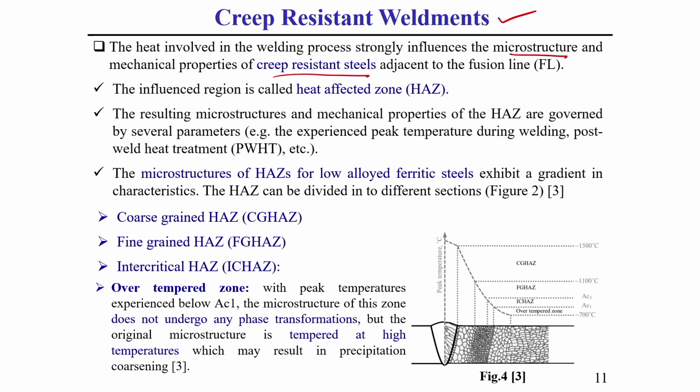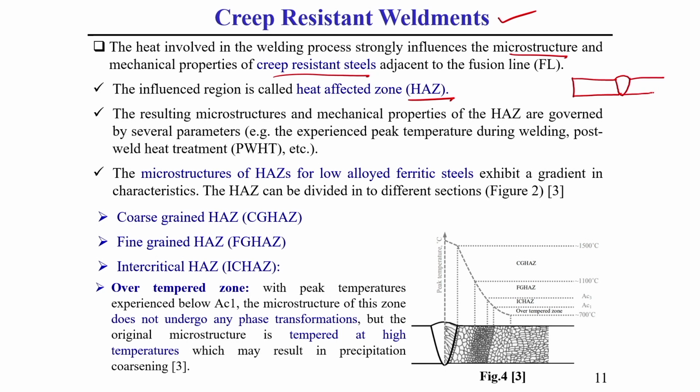The influencing region of this type of welded joint is, you can say, the heat affected zone. So, what is heat affected zone? Just a little bit I am discussing. Let two workpiece materials be creep resistance steel.